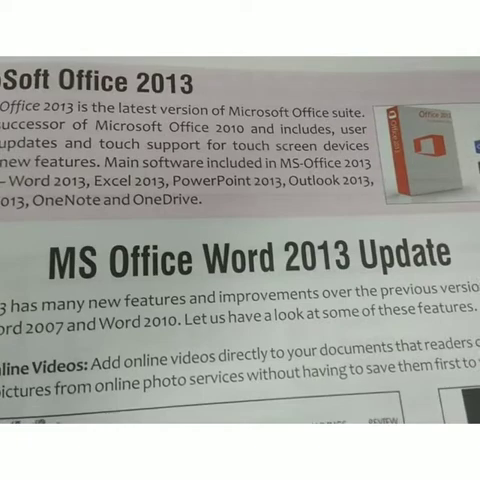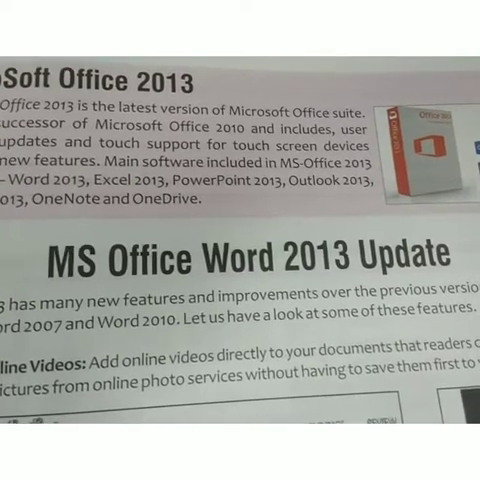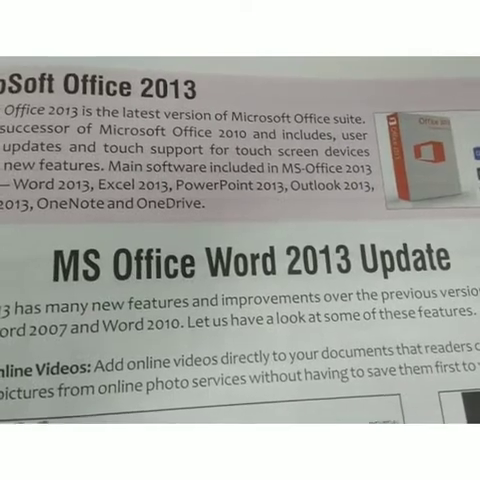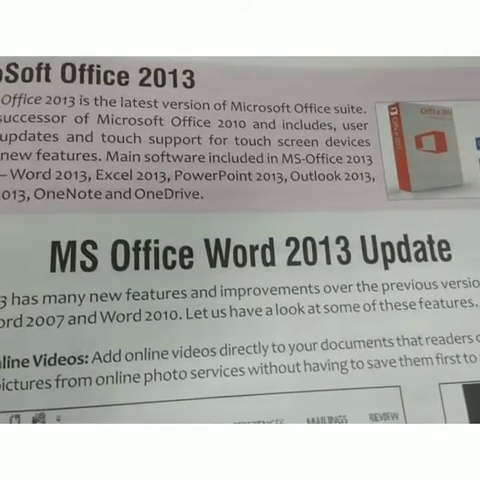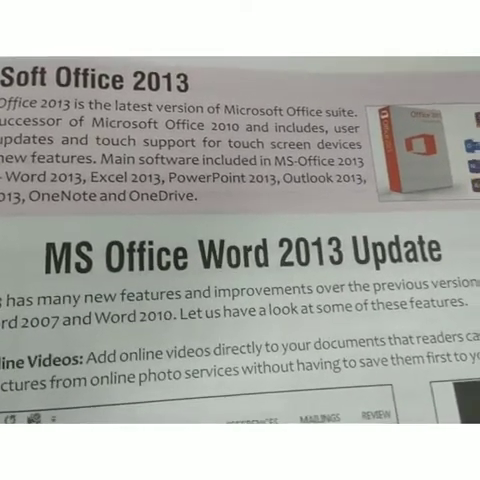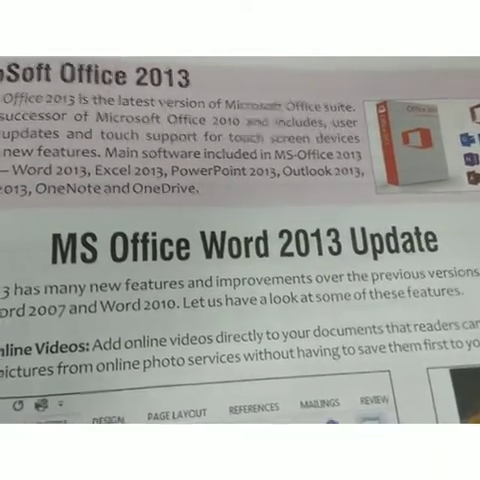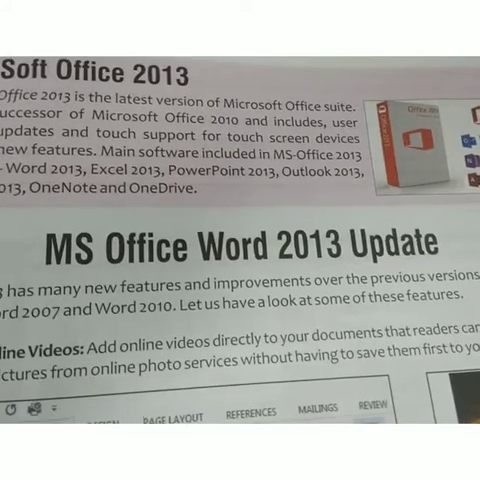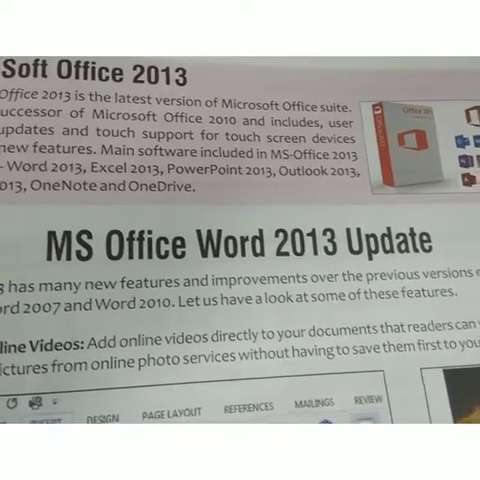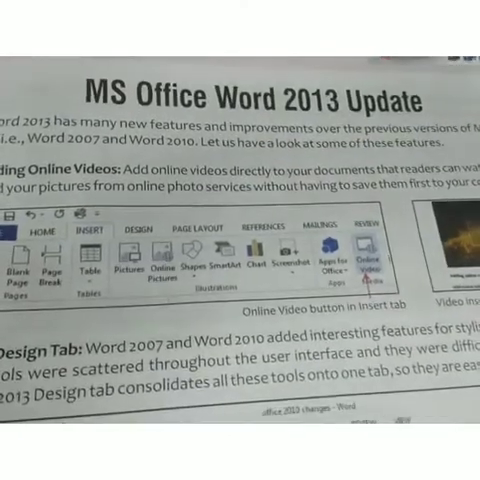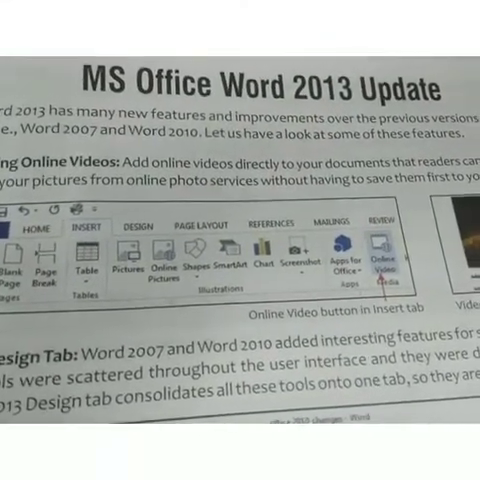Its main software included in MS Office 2013 are Word 2013, Excel 2013, PowerPoint 2013, Outlook 2013, which is for mail, then Publisher 2013, OneNote and OneDrive, and all are new features available in Microsoft Office 2013. So students, Microsoft Office 2013 update system.